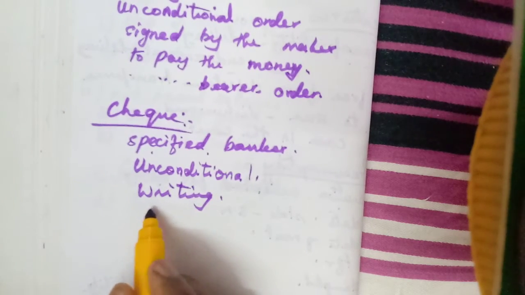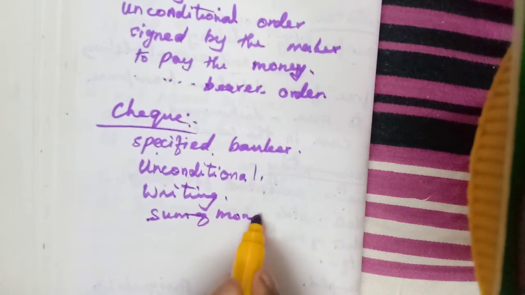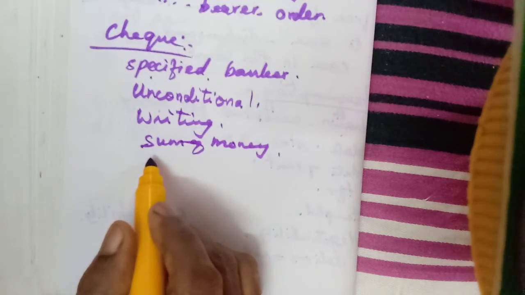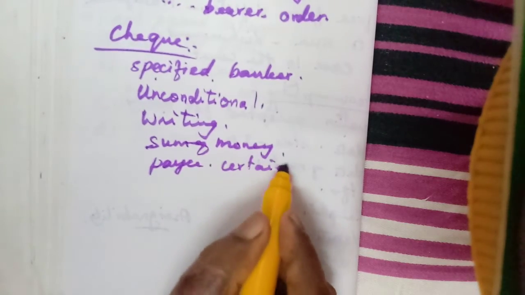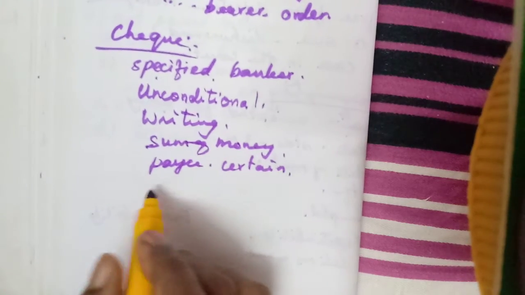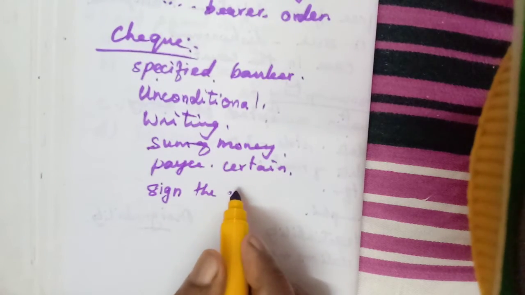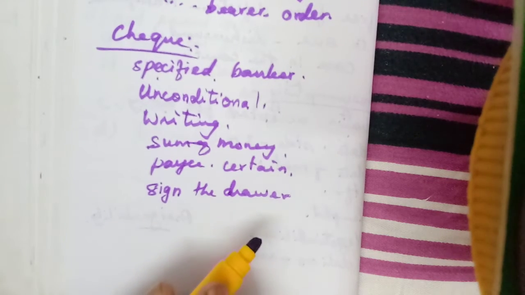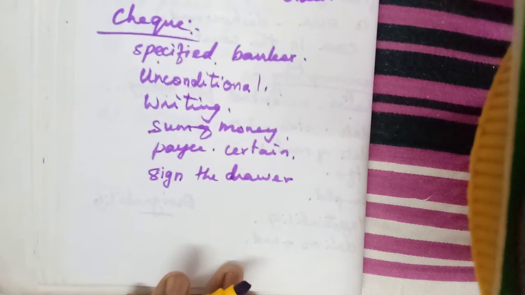Then it is to pay a certain sum of money. The money will be clearly written. And the person to whom it is paid, the payee, also will be very certain, clearly written, to whom it must be paid. And the drawer must sign the document. The one who writes the check has to sign the document, otherwise it will be invalid. So it must be signed by the drawer.